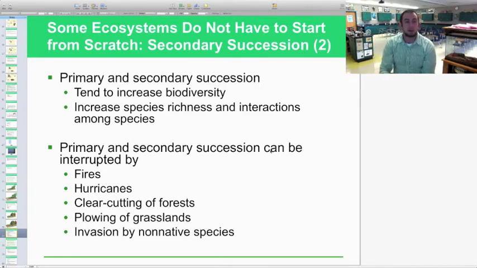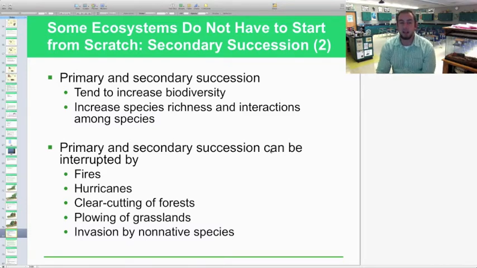This is part 2 here. Primary and secondary succession tend to increase biodiversity. The farther along you get in succession, the more biodiverse your community is. You also increase species richness and interactions among species the farther you go in reaching that climax community.